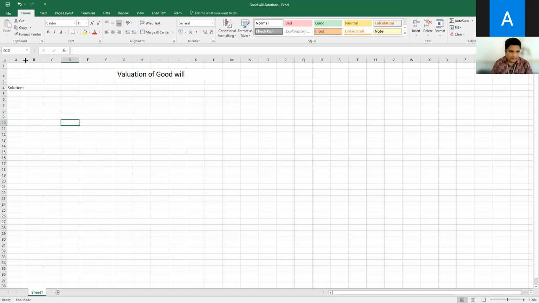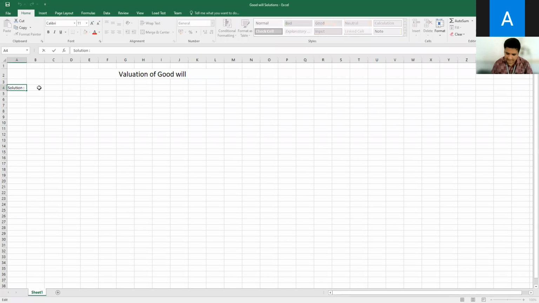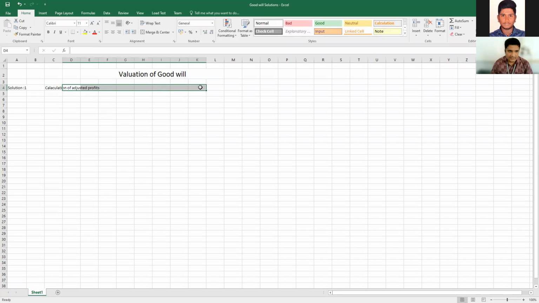Solution 1, we'll give the number also. That is calculation of adjusted profits. Merge with center.